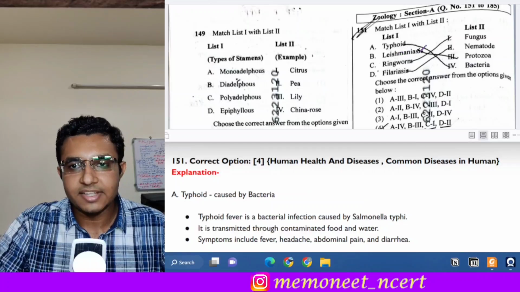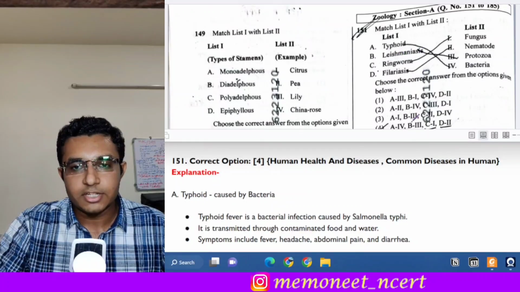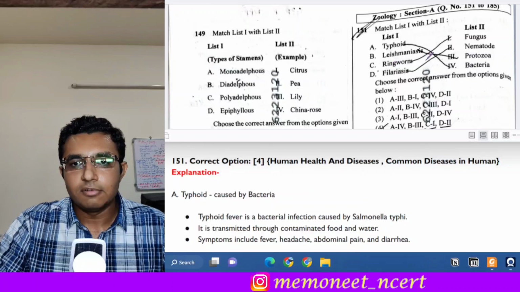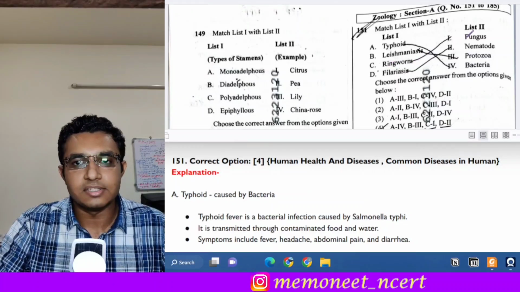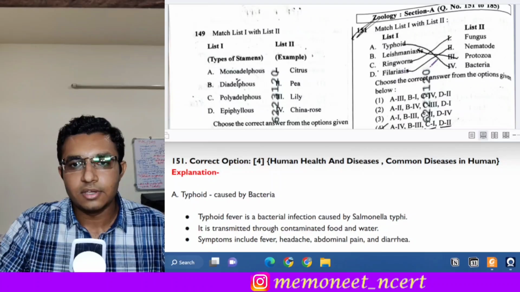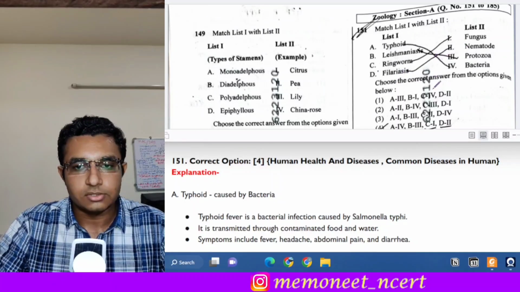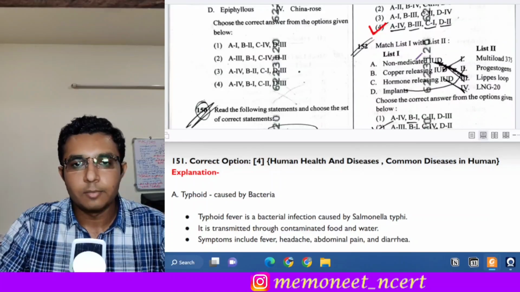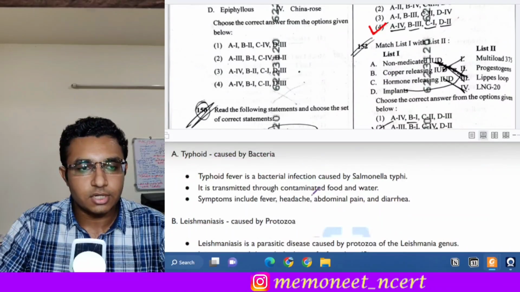Then B is leishmaniasis. Leishmaniasis is caused by a protozoa. C is ringworm and ringworm is a fungal disease, right? So, C goes with 1 and D is filariasis which is caused by a nematode. So, here the answer will be option 4. Okay. Moving on to the next question, that is question number 152.